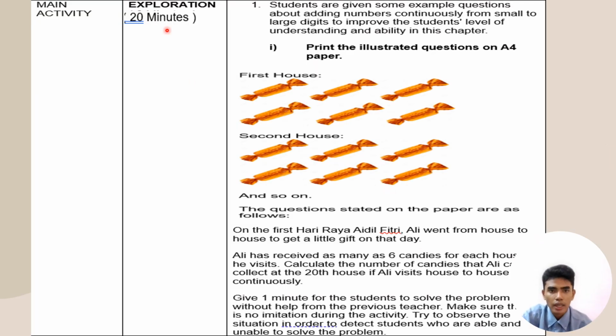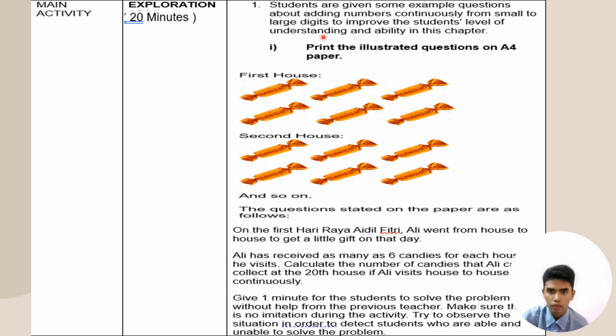So let's move on to the exploration, which is 6 minutes over here. This is the main activity, and the first thing we're going to do is the exploration. In the exploration, the students are given some example questions about adding numbers continuously from small to large digits to improve the students' level of understanding and ability in this chapter. Bring the illustrative questions on A4 paper. Of course, as a teacher, we just organize the paper of questions for the students rather than using high digital tools that will cost a lot of money, so we just use a cheaper method.